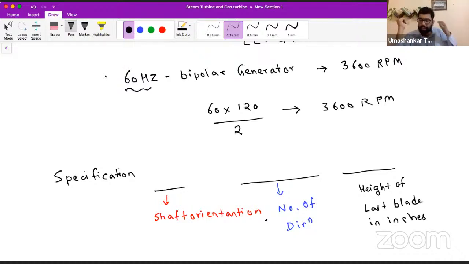And you can check any standard book like P.K. Nag, a very good book on power plant. You go for it, check what is written there and what you are getting at the GATE Academy.